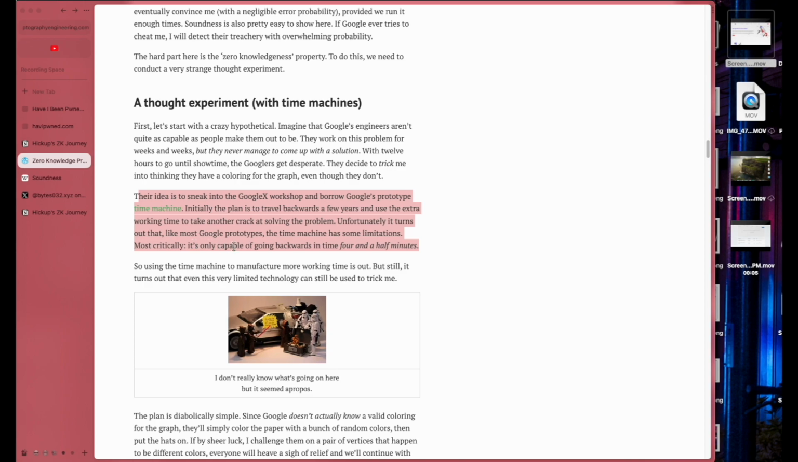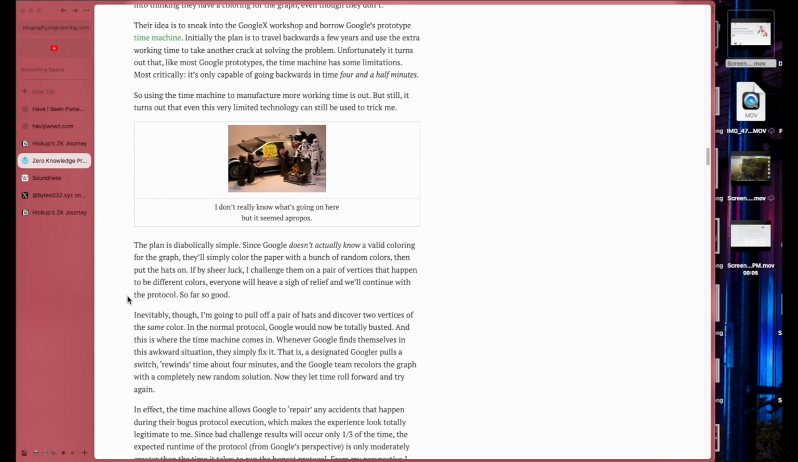Most critically, it's only capable of going backwards in time 4.5 minutes. That's weird. What sort of a time machine only goes back 4.5 minutes? Useless. So using the time machine to manufacture more working time is out. But still, it turns out that even this very limited technology can be used to trick me. I don't really know what's going on here, but it seems...